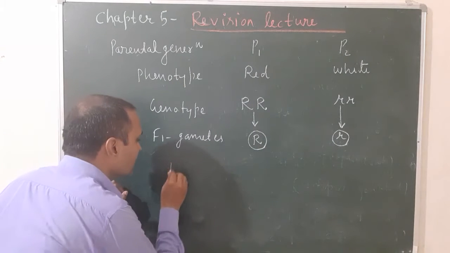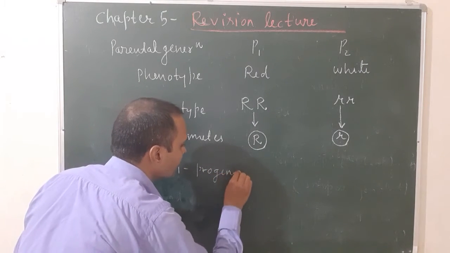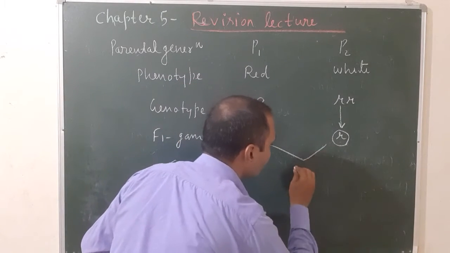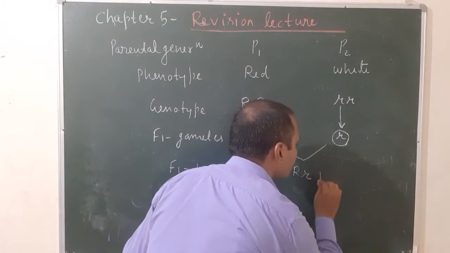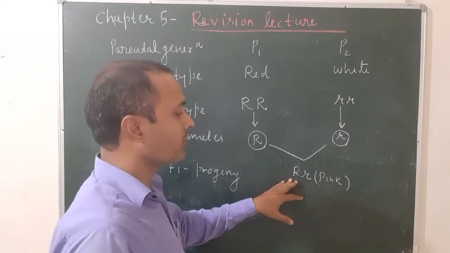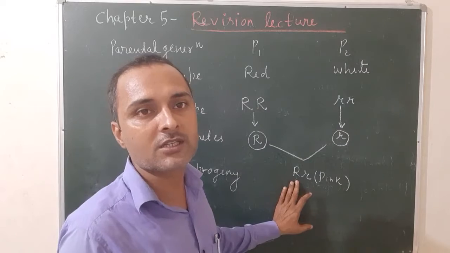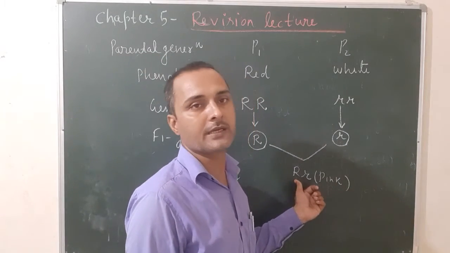Then you go to the first generation progeny, or offspring. When capital R and small r combine, it gives capital R small r, and the phenotype is pink. That means it should be red according to the law of dominance, but it is pink. So it does not follow Mendel's law of dominance, and the color of the flower in the F1 progeny is pink.